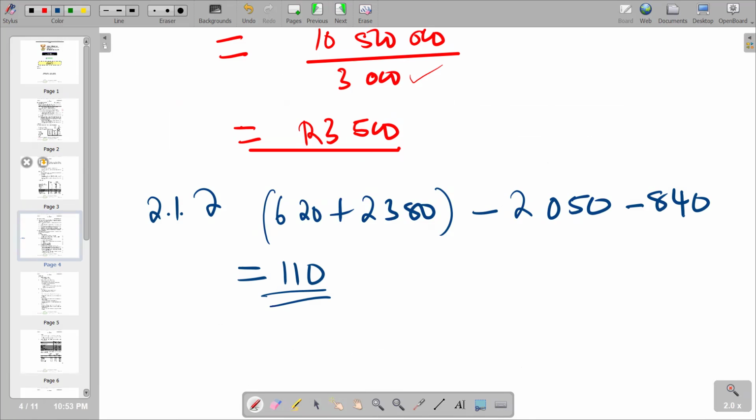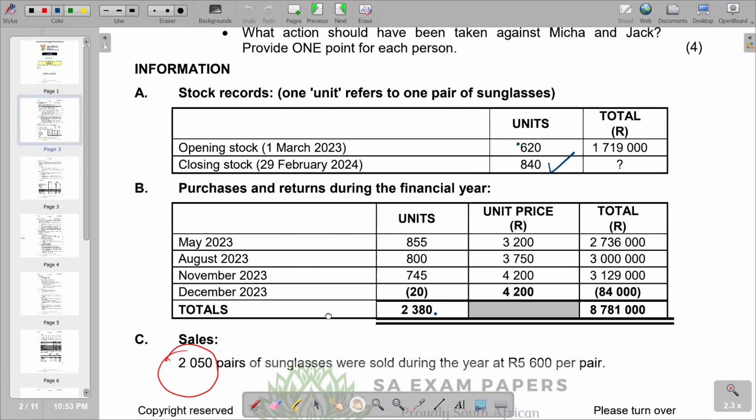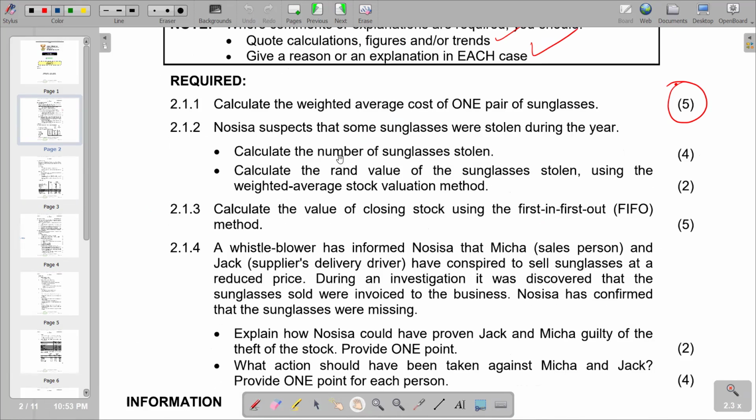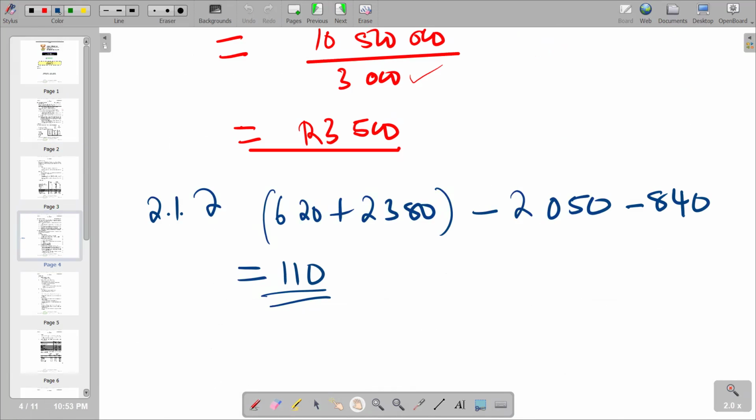So remember, the question is saying calculate the number of sunglasses stolen. So we are saying 110 sunglasses stolen. So that's what we have said.